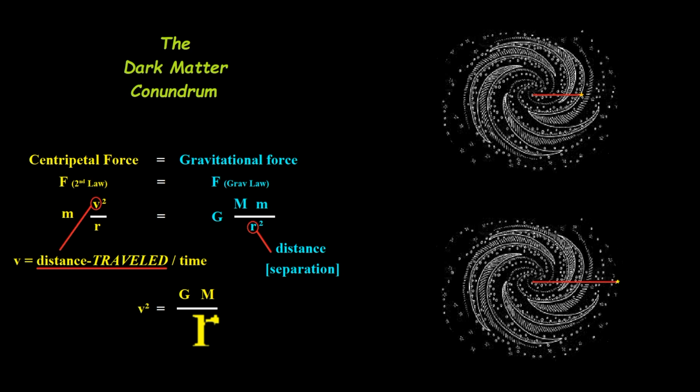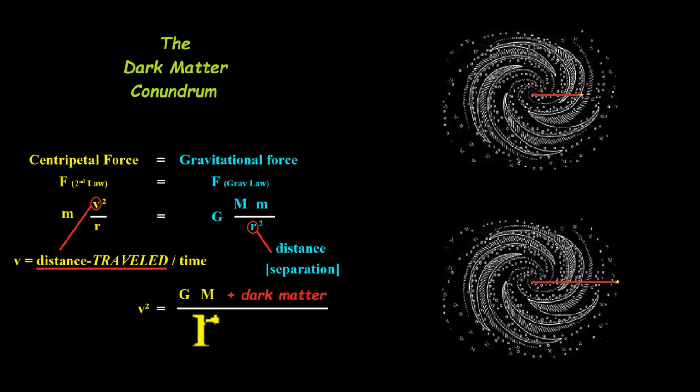So how did they fix this problem? They started putting some mass in there. They said, what if we put more mass to compensate for the longer radius? That way they can keep the velocity constant, or if you put even more mass, you can even get it to go faster. So they said, we're missing some mass. That's all the problem is. That's the only way they could think of to fix this. So they said, let's put some more mass. But we don't see any mass there, so it must be dark. And they called it dark matter.